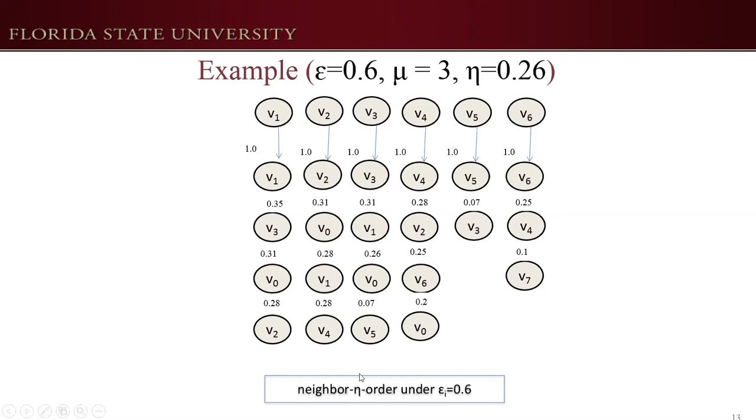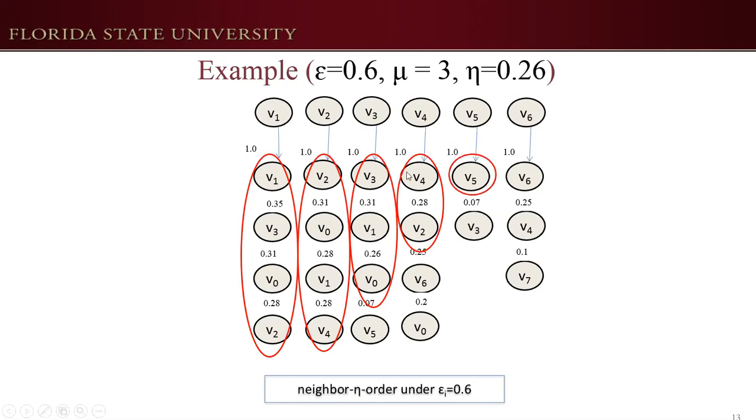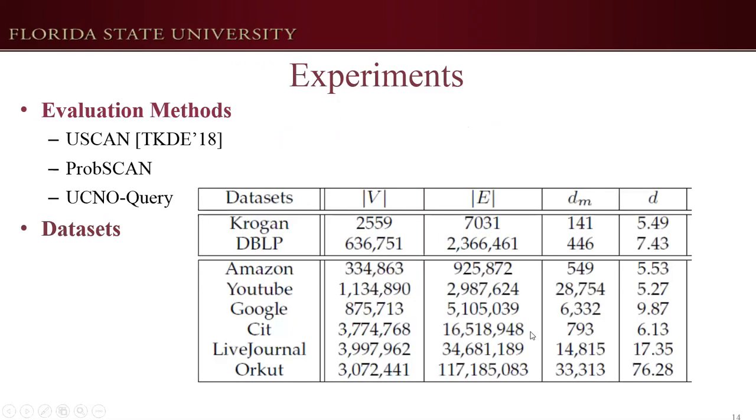And then according to the neighbor eta order, where we have epsilon I equal to 0.6, we can see V1, V2, and V3 have mu or more similar labels, so they are cores. And then V4 is similar to V2, so V4 is a border. So this is the result of cores and borders.